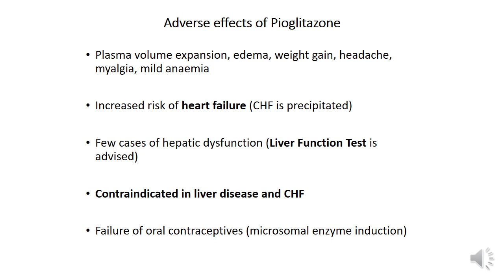That is why we contraindicate the use of pioglitazone in patients with liver disease and heart failure. And also because pioglitazone induces CYP3A4 cytochrome P450 enzymes, it can lead to the failure of oral contraceptives. This is an example for pharmacokinetic drug interaction at the level of drug metabolism.